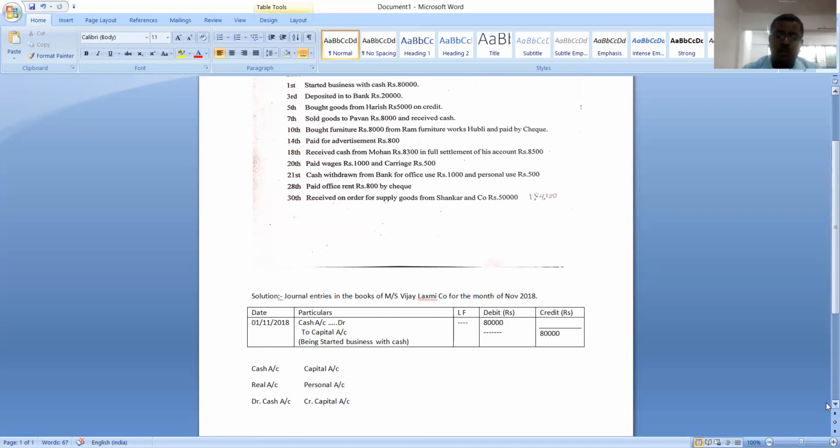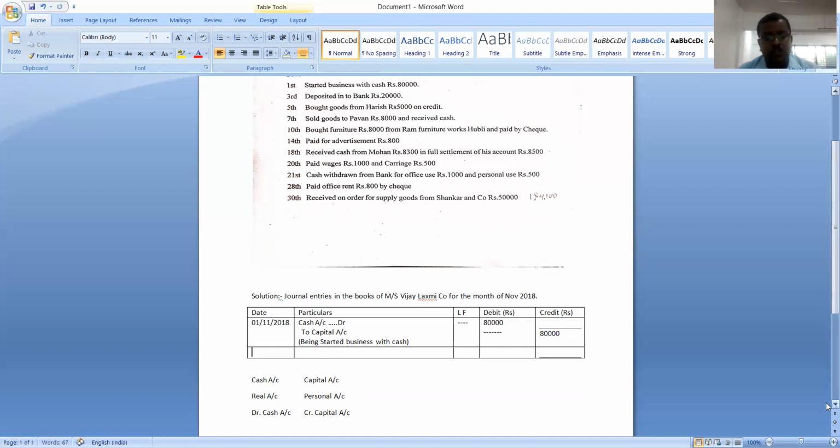So which rule is applicable to cash account? Since it is coming into the business, the debit rule is applicable. What is the debit rule? Debit what comes in, so cash comes in. That is the reason we have debited cash account. Then which rule is applicable to capital account? It is a personal account, and the credit rule is applicable. What is the credit rule? Credit is the giver. Owner is the giver. That is the reason we are crediting owner's account, which is nothing but capital account. So it is how we need to record transactions in the book of journal.